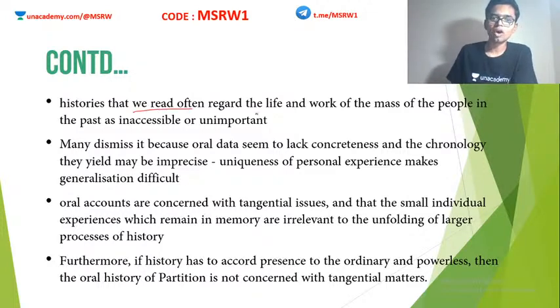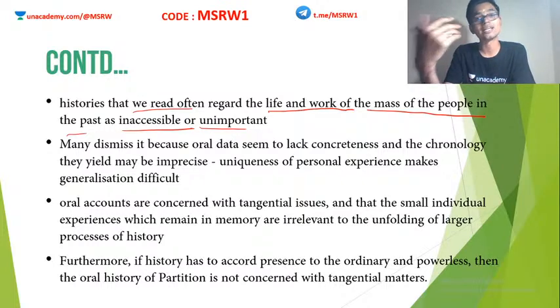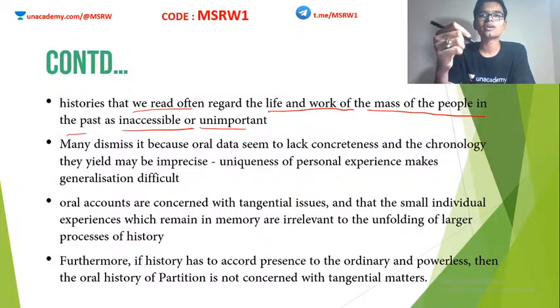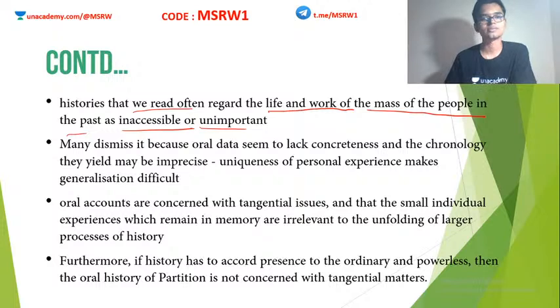Histories that we read often regard the life and work of the mass of the people in the past as inaccessible or unimportant. This is what I told you while I taught medieval India and ancient India. We do not come across anything that is written by the common man. We come across court records or famous manuscripts, which were actually written by top sections of society, the ruling class, or brahmanas, etc.